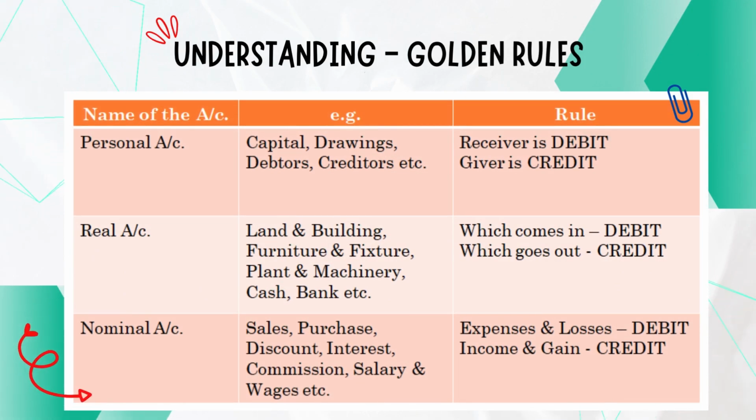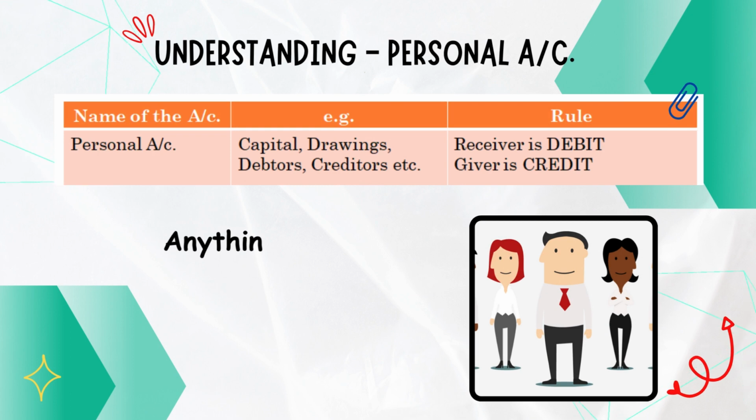Now, what is golden rules of accountancy? This is basically a set of guidelines that accountants can follow for the systematic recording of the financial transactions. It is basically a theory that you have to keep in your mind as well as you need to understand. All the transactions in accounts are divided into three several accounts. All these accounts are different from each other in nature. You need to learn the art of recognizing the transactions falling under these three accounts and then need to recall the rules. First one is personal account.